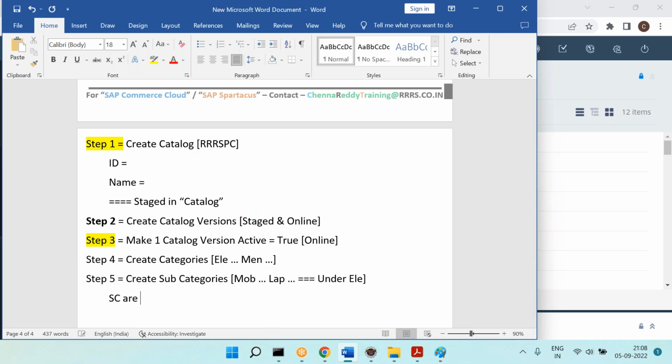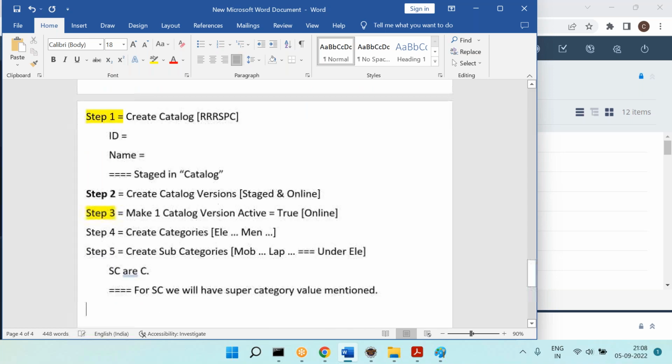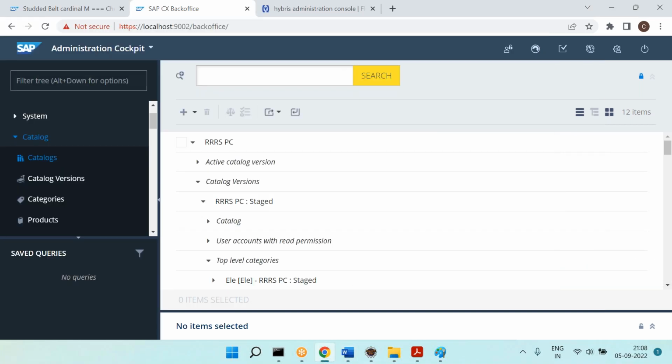Subcategories are categories created with super categories. How do we differentiate the subcategories from the super categories? We can go and check. For subcategories, we will have the super category value mentioned. So what does that mean? We'll see. So for now, I'll just create a category only.